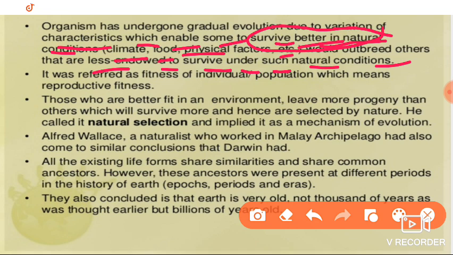And here they can outbreed themselves. Whatever survived is able to breed and survive under such natural conditions.